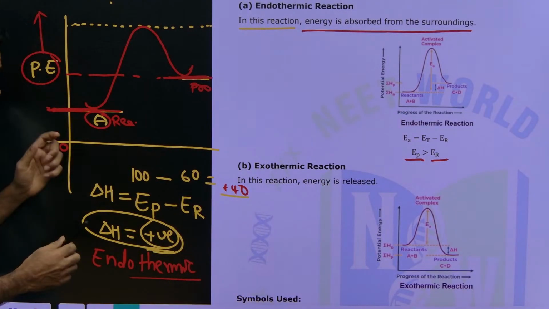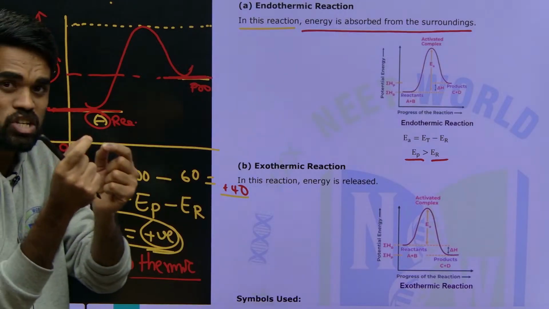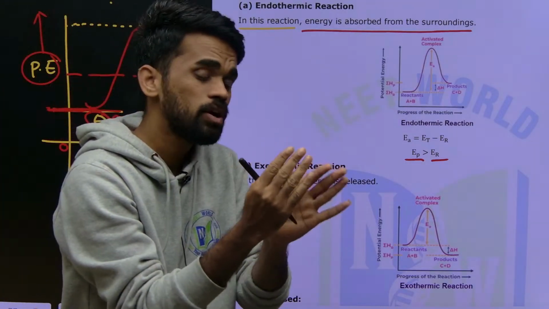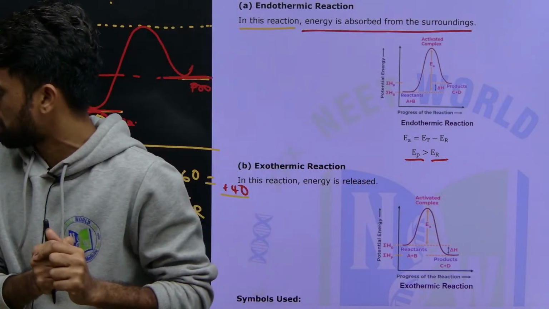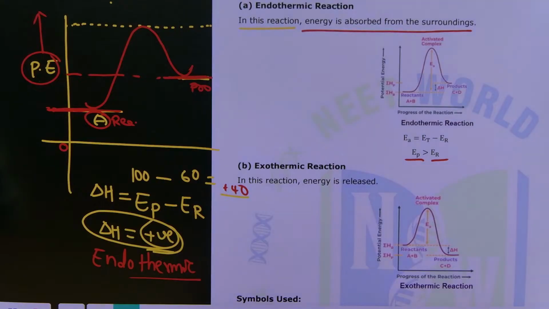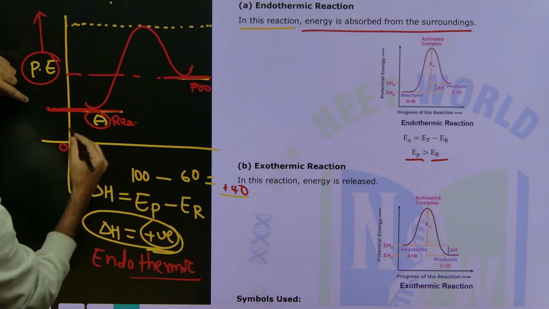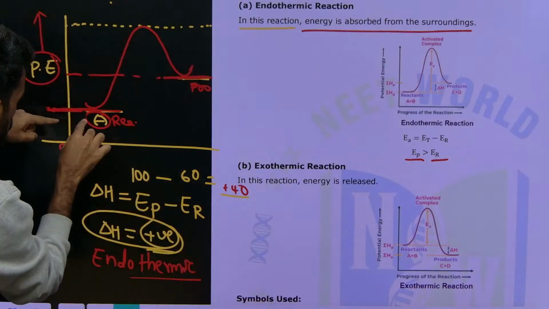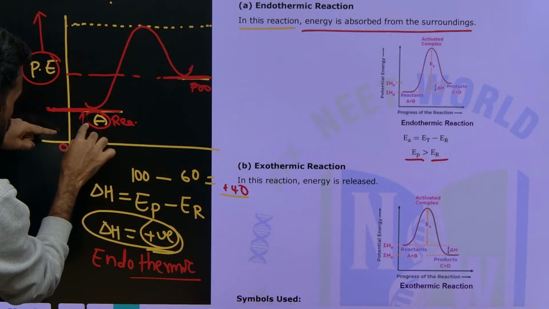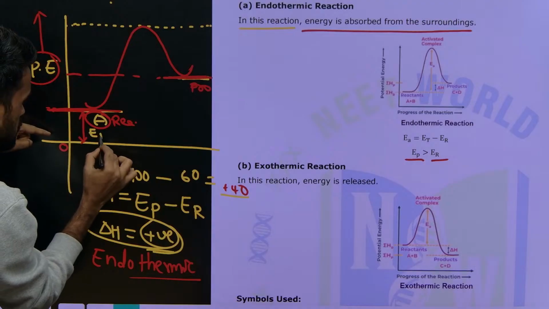Now look here. This is an extra point I want to add, so that you are also able to solve questions related to EAPCET if I add this point. Try to understand what I am saying. This is the energy. From here to here, whatever the energy gap is, this gap represents the energy of reactants.